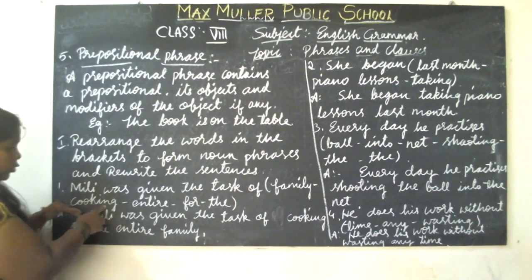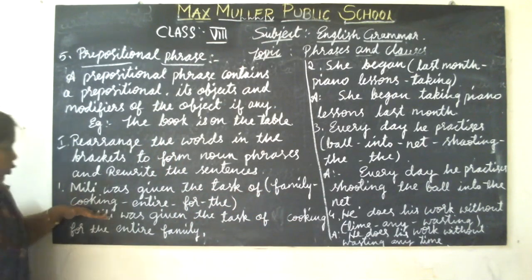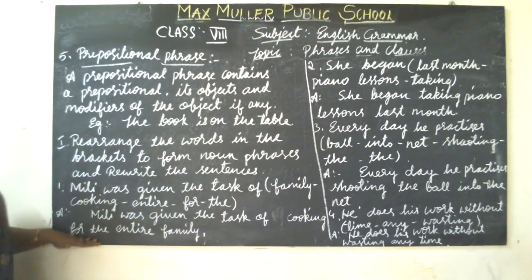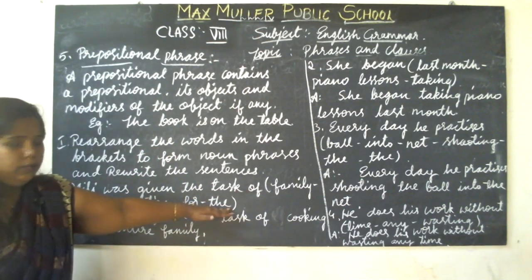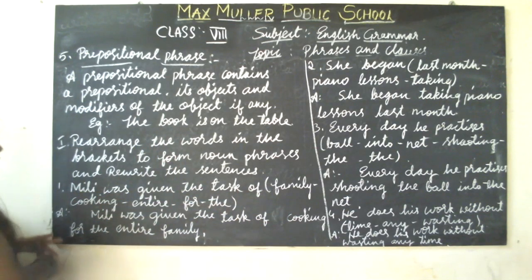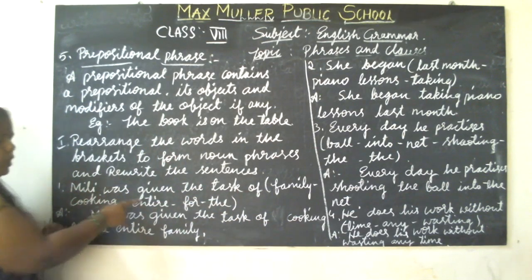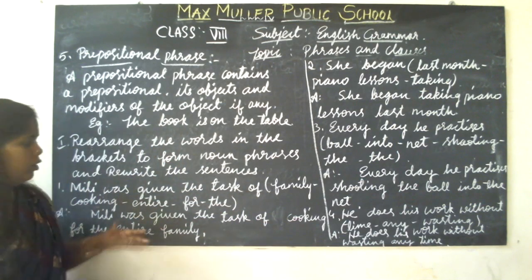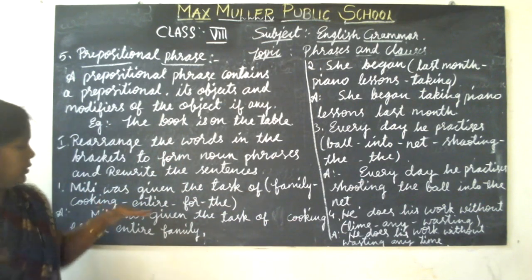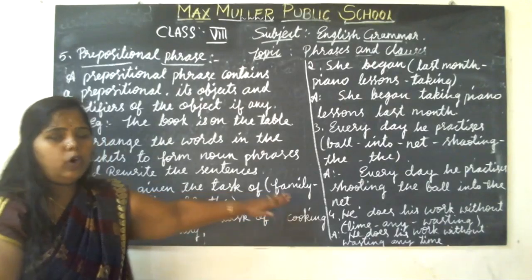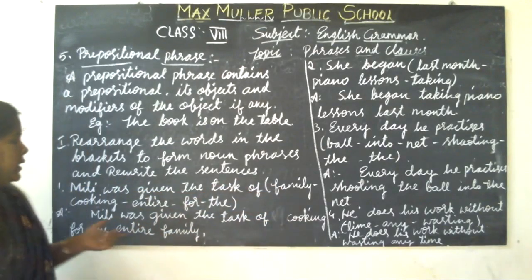I have taken cooking first, the next one is for the. Next one is entire. Entire means whole, for the whole family members. So that is the entire family. Got it? That is how we make the complete sentence.